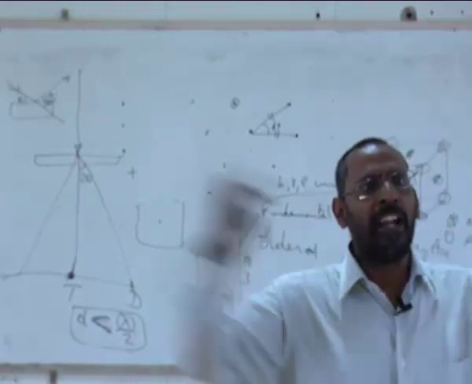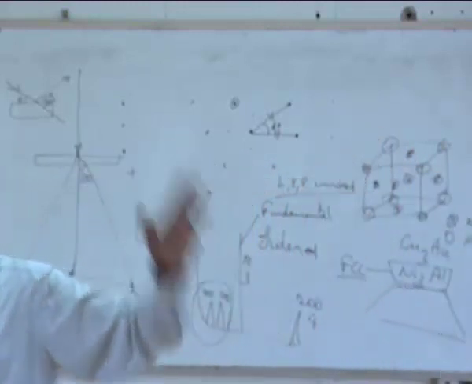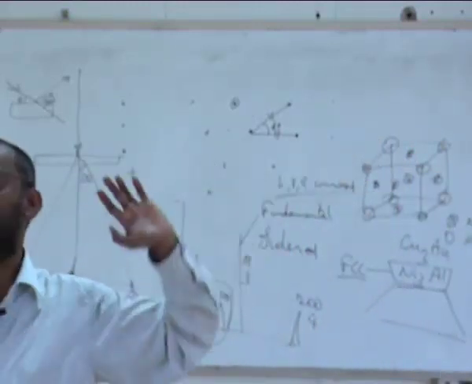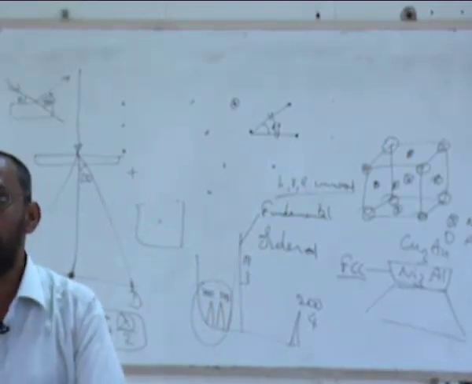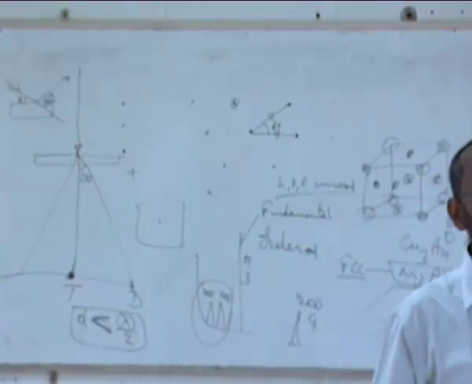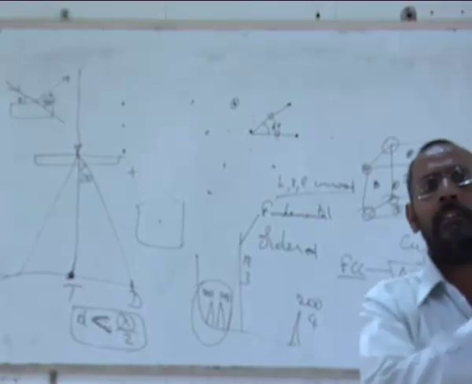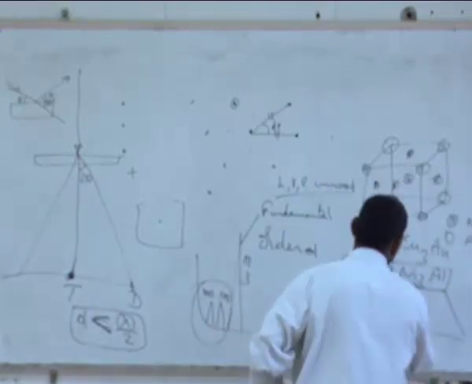A material which does not have a unit cell, atoms are randomly arranged. There is no unit cell that I can define. For example, glasses, we call them amorphous. Once you have a unit cell, you can have a material which is a pure metal, and you can have a material which is an alloy and still have a unit cell. For example, this is an alloy.